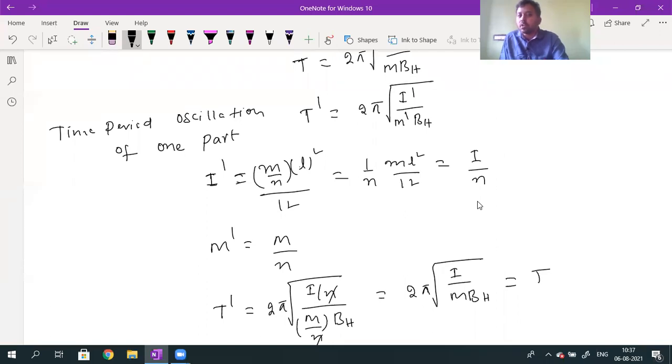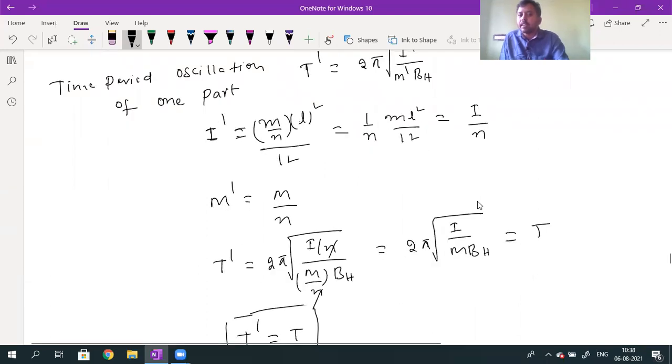L square by 12. So which can be written as I dash value will be equal to I by N. Why is it I by N? Why is M dash equal to M by N? Yesterday Ismail asked, whenever the bar magnet is cut into n equal parts, either parallel to length or perpendicular to length, compulsorily the magnetic moment value decreases. When it is divided into n equal parts, the magnetic moment value will become M dash is equal to M by N.